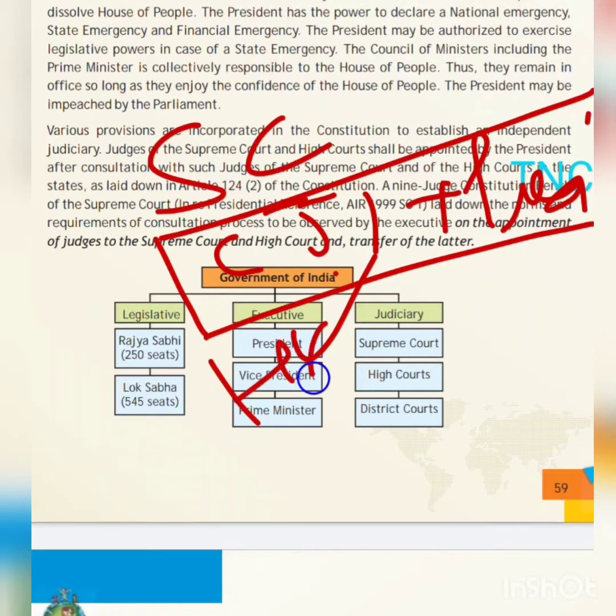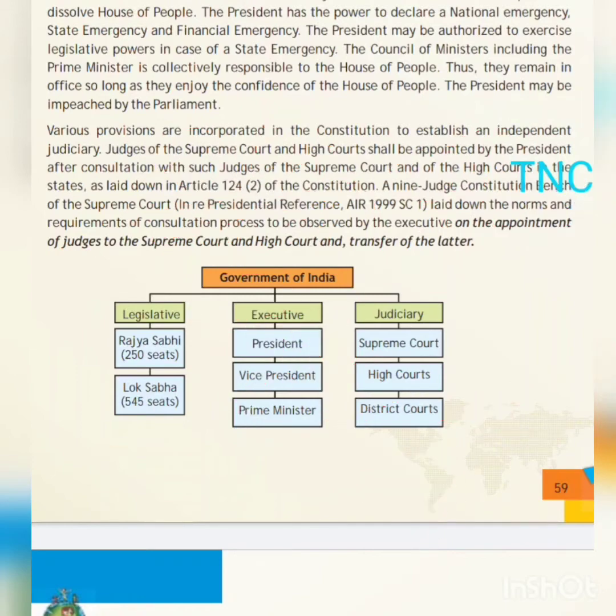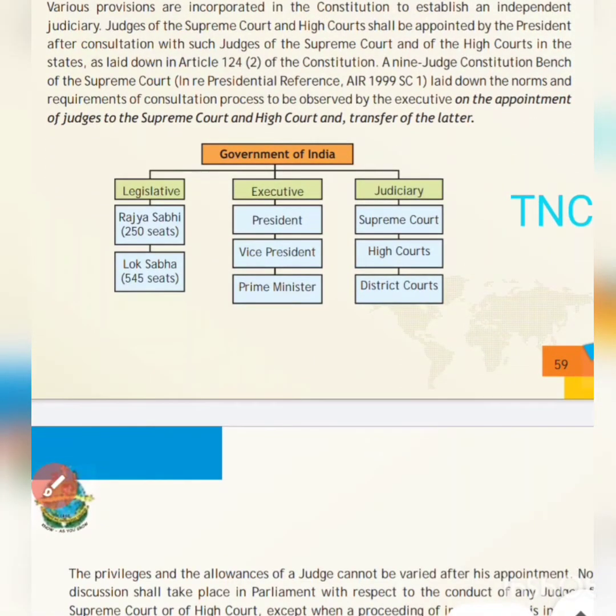For a high court, the governor of that state, the CJ of that high court, and the CJI, that is Chief Justice of India, along with the president, elect the judge of the high court, and it is given in Article 124 subclause 2. A 9-judge constitution bench of the Supreme Court laid down norms and requirements of the consultation process to be observed by the executive on appointment of judges to the Supreme Court and High Court and transfer of the latter.